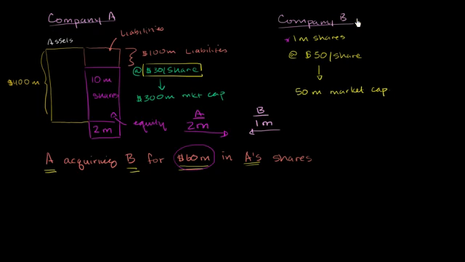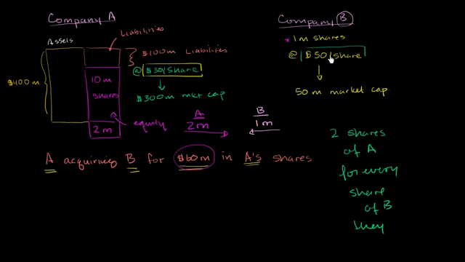So each of these shareholders of company B are going to get 2 shares of company A for every 1 share of company B. So they're going to get 2 shares of A for every share of B they own. And that makes sense economically, because right now on the market, let's say that it's trading at $50 a share. It has a $50 million market cap. By offering $60 million in shares, they're offering a premium.